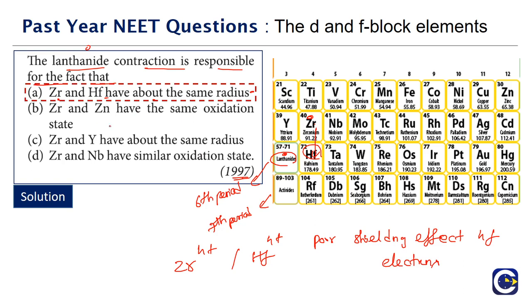So the correct answer for this is Option A. Option B is saying what? Zirconium and zinc have the same oxidation state. No, zinc has only one oxidation state, plus 2. So this is incorrect. Option C is saying zirconium and yttrium have about the same radius. No, because when you move from left to right in any period, size is going to decrease. So the correct answer is Option A. And option D is saying zirconium and niobium have similar oxidation state. No, zirconium belongs to the 4th group, and niobium belongs to the 5th group. They will have different oxidation states.